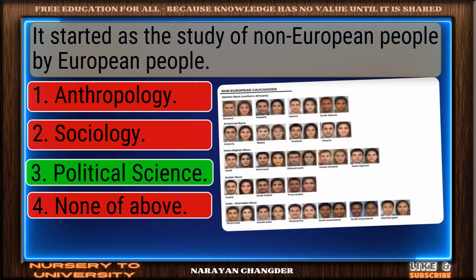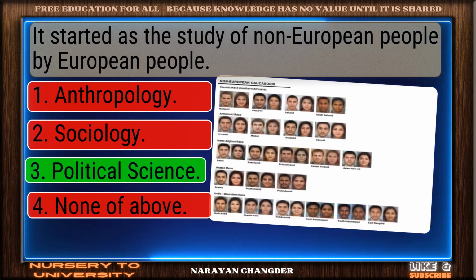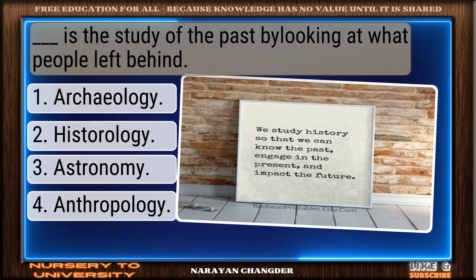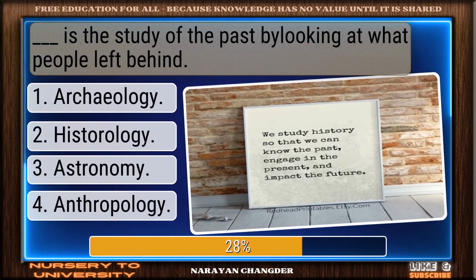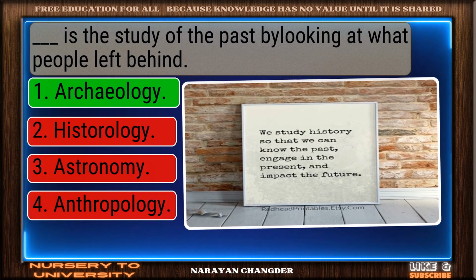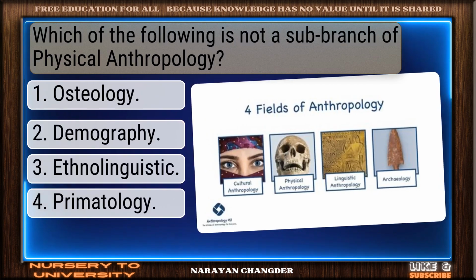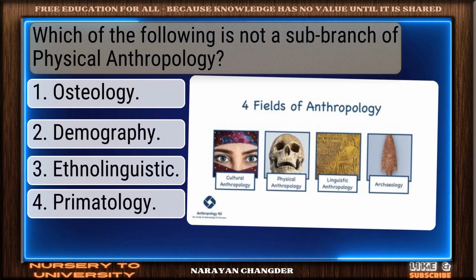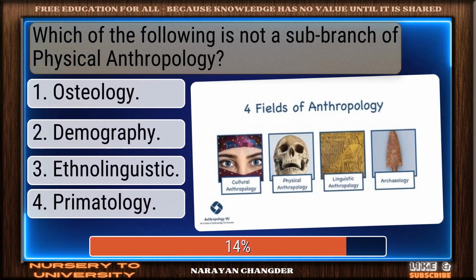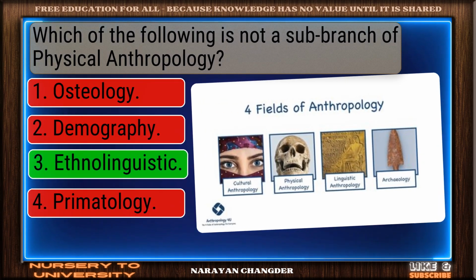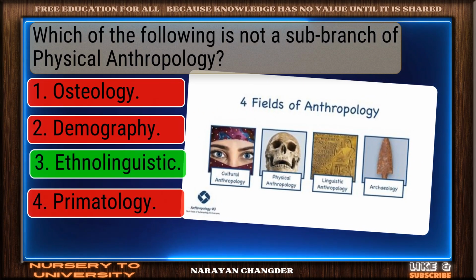Correct. Political science is the right answer. Dash is the study of the past by looking at what people left behind. Well reasoned. Archaeology is the correct choice. Which of the following is not a sub-branch of physical anthropology? Good job. Ethnolinguistic works well here.